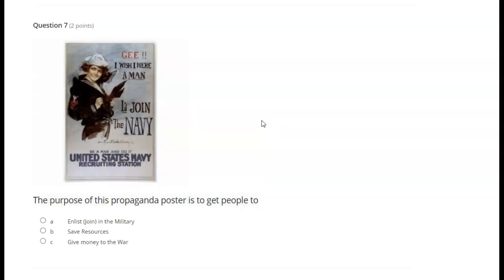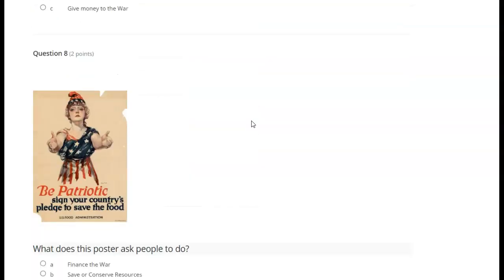The purpose of this propaganda poster is to get people to A. Enlist or join in the military. B. Save resources. C. Give money to the war.